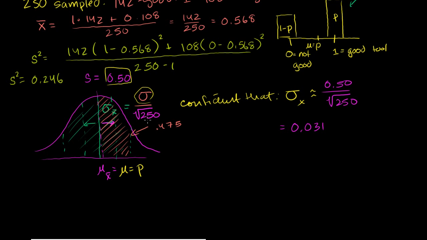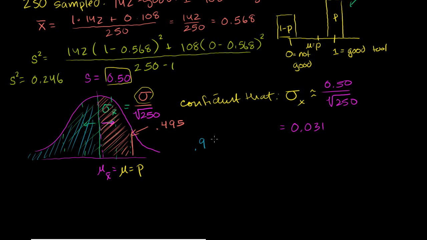because if this is 0.475, then this other part's going to be 0.475. Oh, sorry, we want to get to 99%, so it's not going to be 0.475. We're going to have to go to 0.495 if we want 99% confidence. So this area has to be 0.495, because the other side will also be 0.495, so that their sum will be 99% of the area. Now this value on the z-table will have to include all of this area up to the mean, which is 0.5. So it's going to be 0.5 plus 0.495.